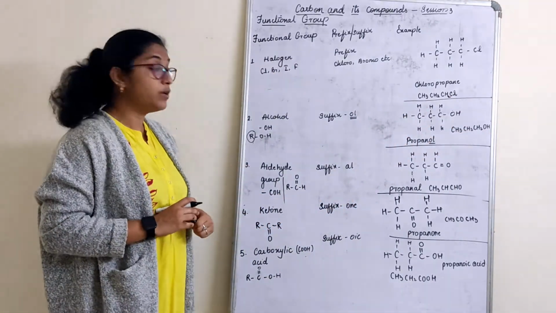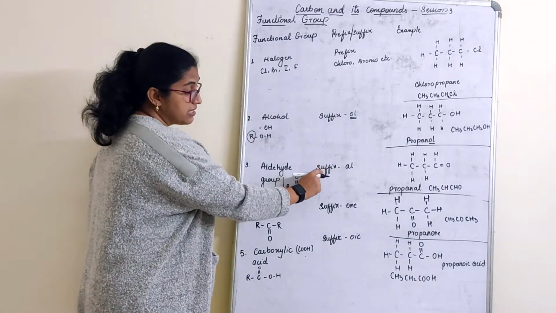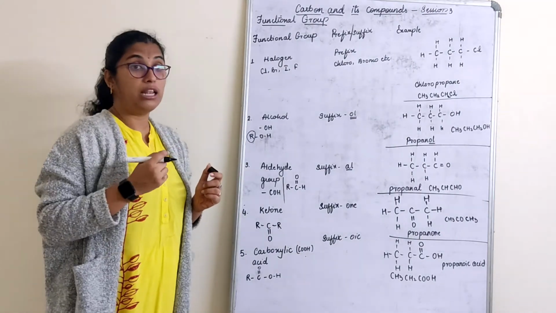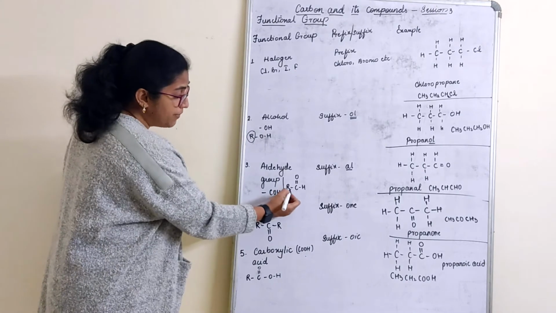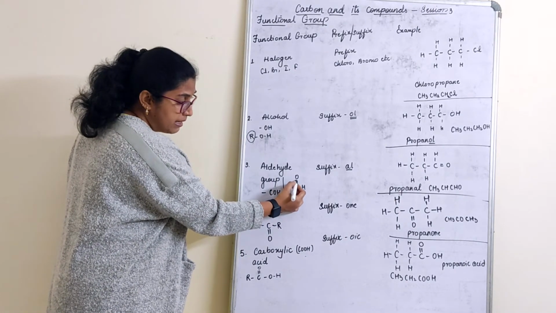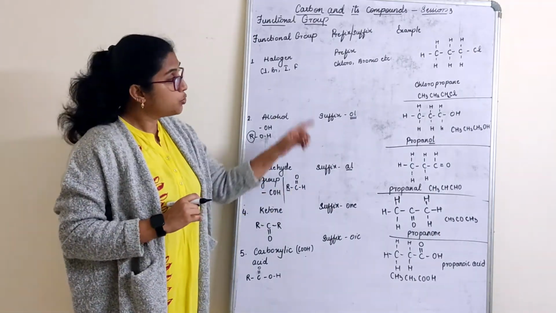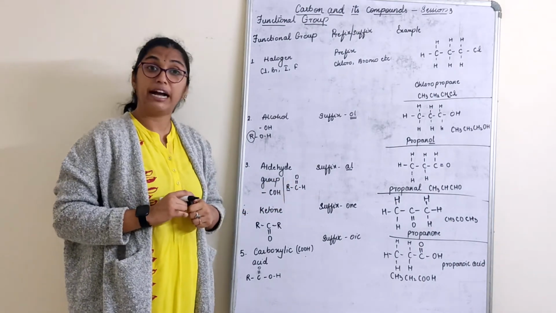We'll next move to the aldehyde group. The aldehyde group is represented by the suffix al. This was ol and this is al. So in an aldehyde group, we represent a hydrocarbon, then a double bond with oxygen and a hydrogen. That means you have a hydrogen there itself, but we have another double bond with oxygen.